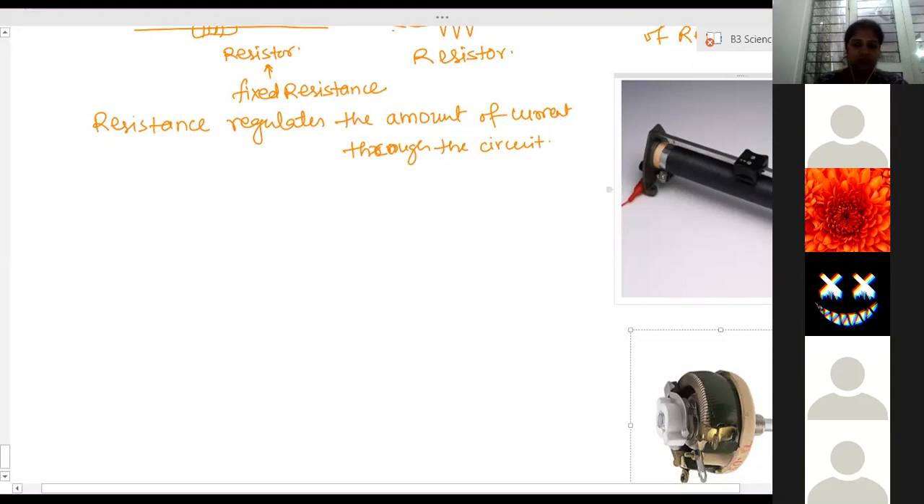Able to understand this rheostat? Yes, ma'am. This is a rheostat, but we don't draw it like this in the circuit. We have to use its symbol. So this is the symbol of a rheostat, this or this one. These are the symbols of a rheostat.